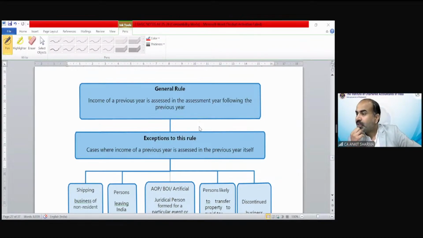Shivang Singh is asking, sir, we read that agriculture is exempted from income tax, but if someone is doing business from that agriculture produce, it will be taxable. Shivang, I also shared in the last lecture that there is a topic in our basic concepts, and that is agricultural income.